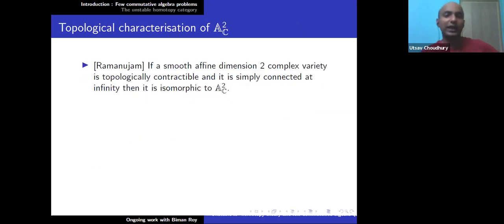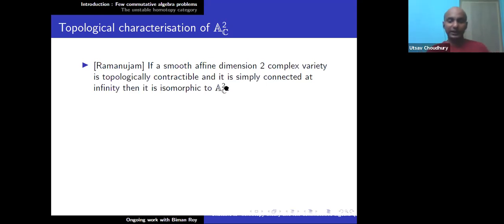So now I come to the main theorem of Ramanujam, which is the most surprising theorem, because here we are just using these two following properties. If we have a smooth affine dimension 2 complex variety which is topologically contractible and simply connected at infinity, then it is isomorphic to A2C. So it is an if and only if condition, because A2C of course satisfies these two properties. But if some smooth affine dimension 2 complex variety satisfies these two topological conditions, then it is algebraically isomorphic to A2C, or C2. This is the surprising part.